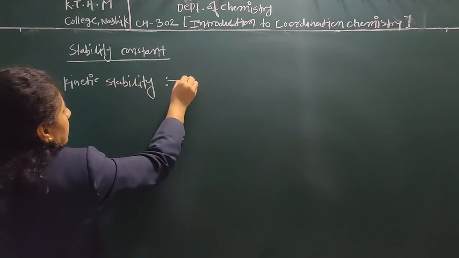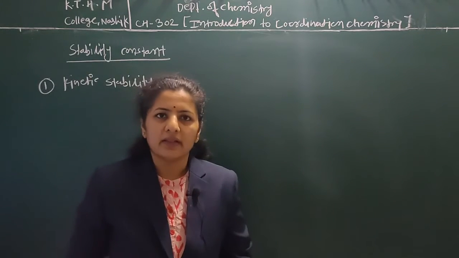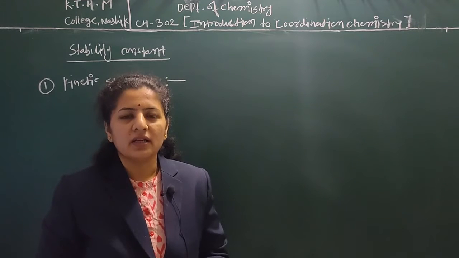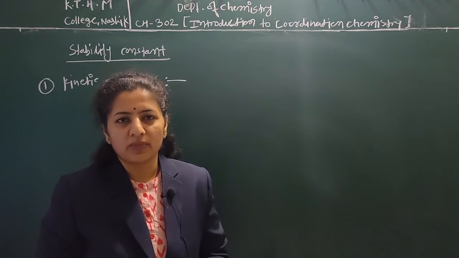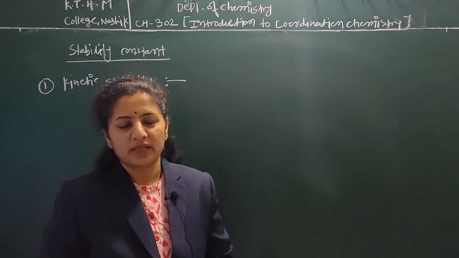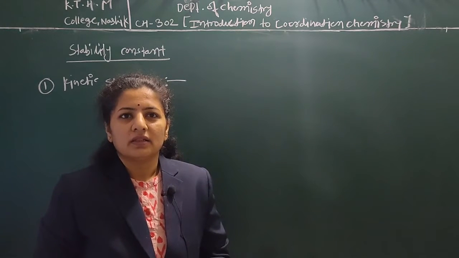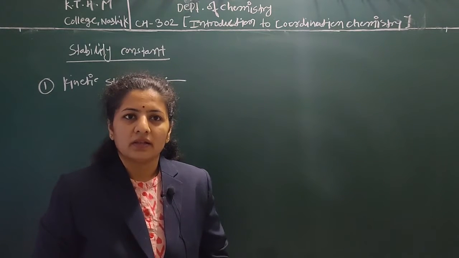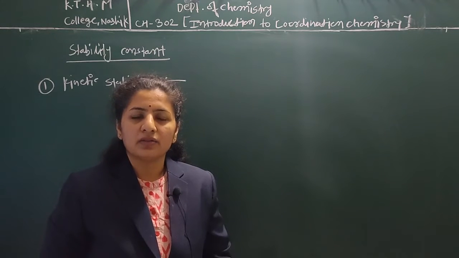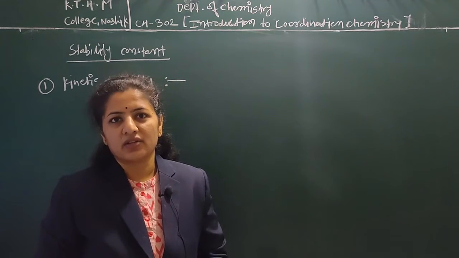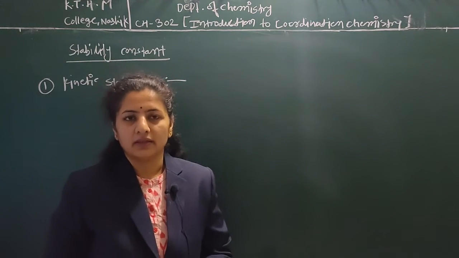Kinetic stability, we know that the name itself indicates the rate of reaction. It is a measure of the rate at which the complex formation is taking place. It determines the reaction mechanism and it also measures the rate of reaction of the complexes.